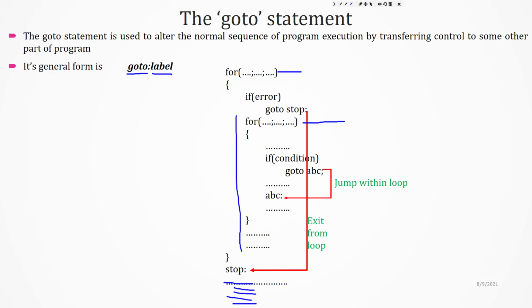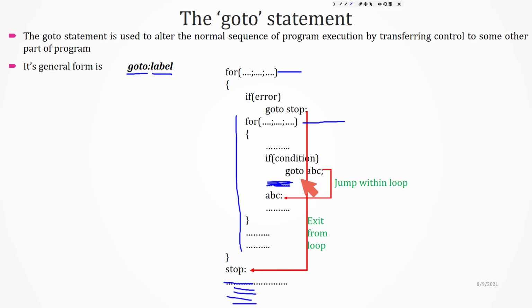So here also I have written a goto inside that inner for loop. If this condition is true, go to ABC. Here it will just skip only this line. So it is to jump within the loop. You can use goto to jump within the loop and also exit from the loop.